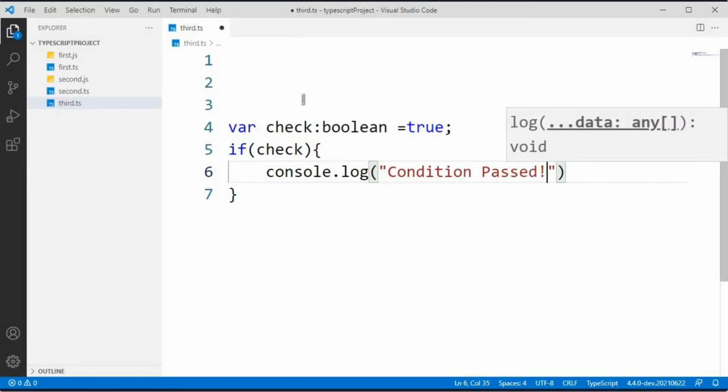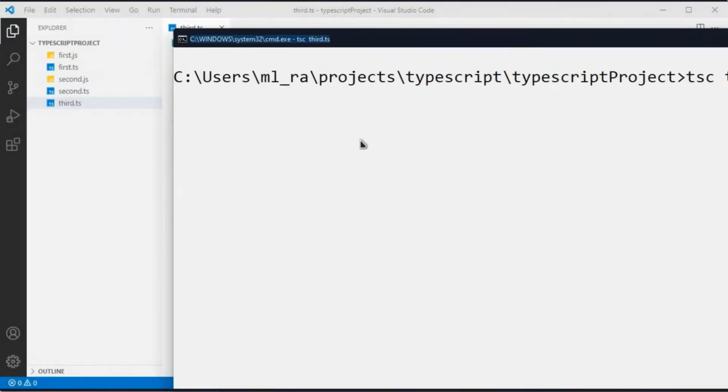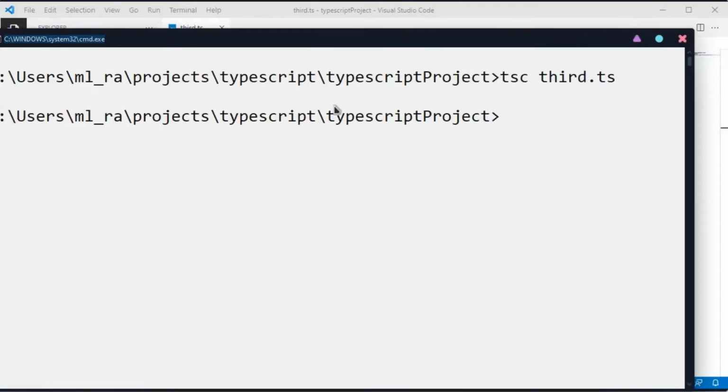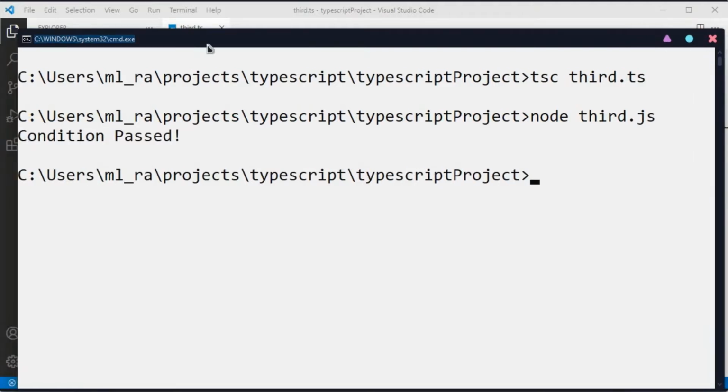So now I want to compile this and check how it is working. For that, open the Node.js command prompt and start typing tsc third.ts. Now it should create a JS file. After that, check that JS file using node space JS file name. So now the JS file is created. Now I just want to check whether it is working or not. So now you can see that condition passed.